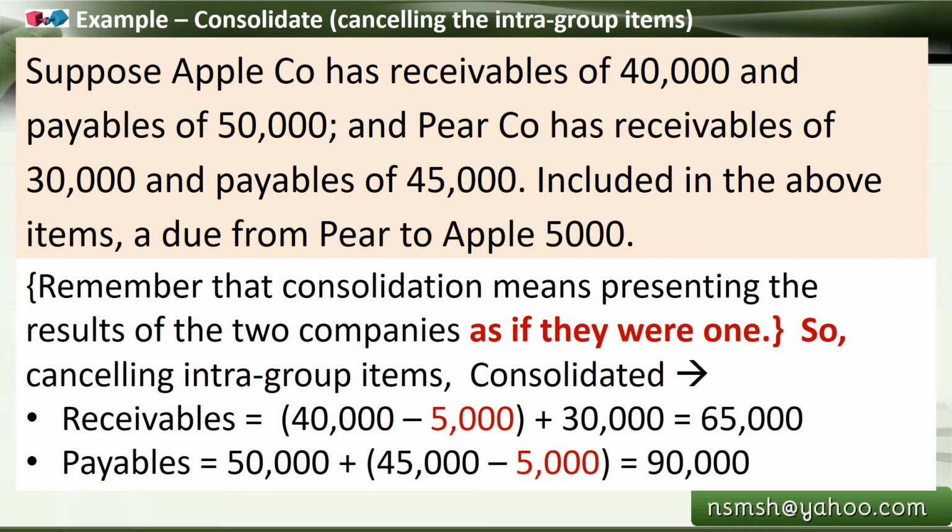So $65,000 is the consolidated receivables of the group. Then payables. We take the payables of 50,000 from Apple, plus we add the payables of the subsidiary, which is $45,000. In that we know there is a payable of $5,000 to Apple. So we have to deduct it, subtract it for the purpose of cancelling the intra-group item. So it becomes a total of $90,000.